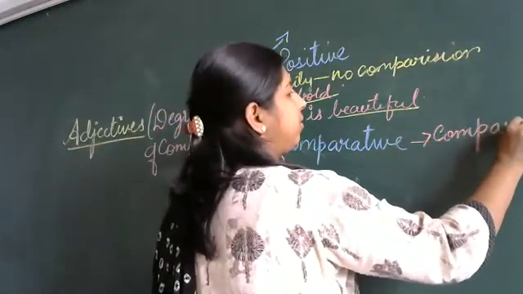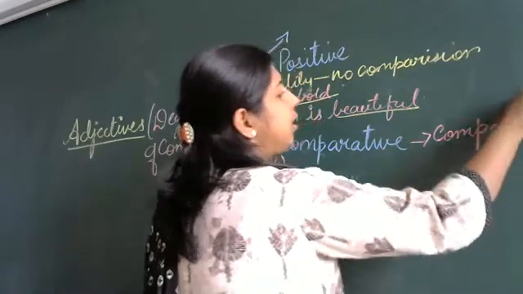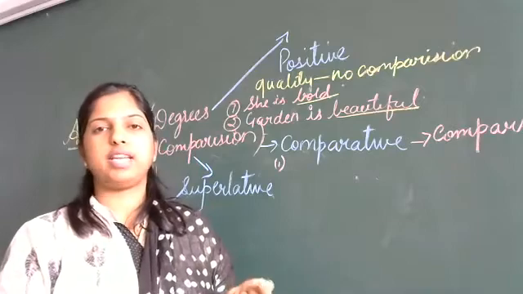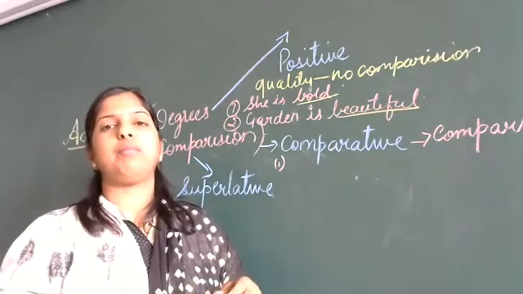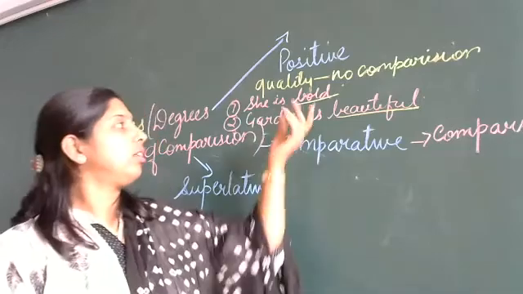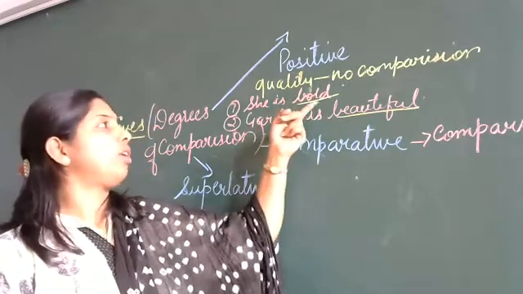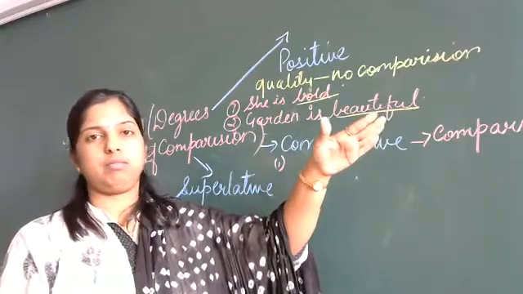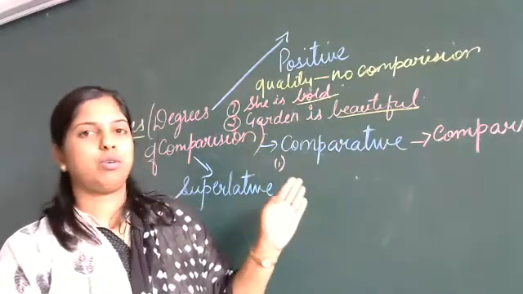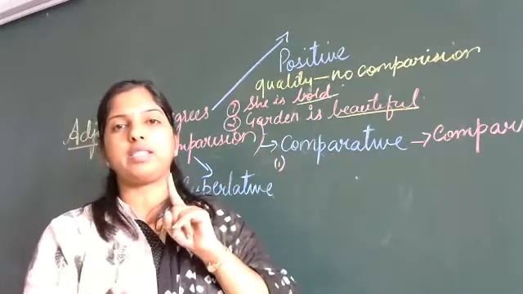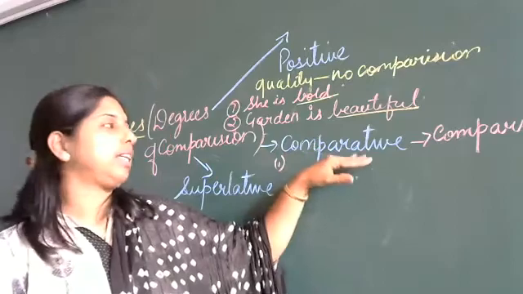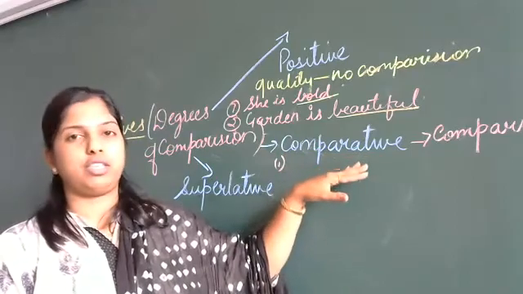You compare two things or two people. As I told you, he is taller than me, she is shorter than me. The same sentence you can take. She is bold, he is bolder than me. Beautiful, that garden is more beautiful than this. When you compare two things or two people, that comes under this category. That is, we are comparing, comparative adjective.